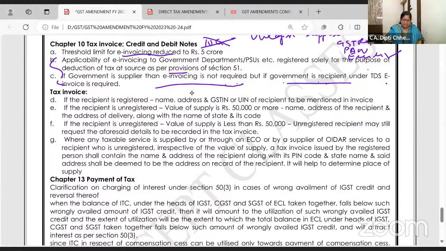So if the recipient is registered, he has to give his name, address and GSTN number or unique identification number if GSTN is not there in the invoice. If the recipient is unregistered and value of supply is 50,000 and more, and he doesn't have a GSTN number, no problem, give name, address and the address of delivery. I am repeating,